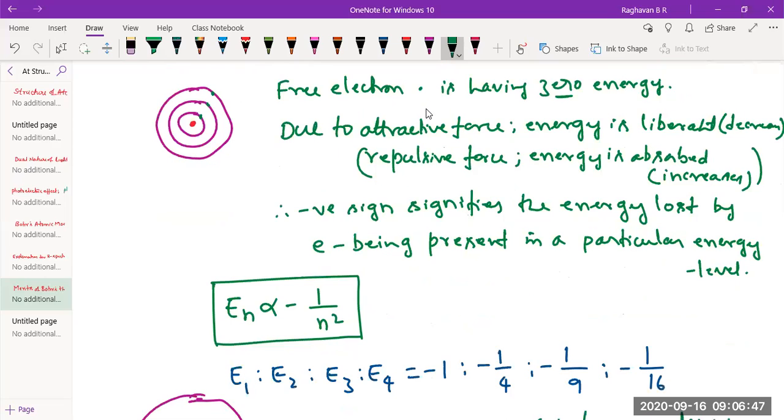It is randomly fixed at 0 for free electron. If it has some positive value, then you would say remaining is so much. Since the energy of electron itself is 0, being accommodated in a particular energy level, it would have lost so much energy. It is only loss that will be calculated. How much ever it has lost, that much stability increases. So that's how it is.